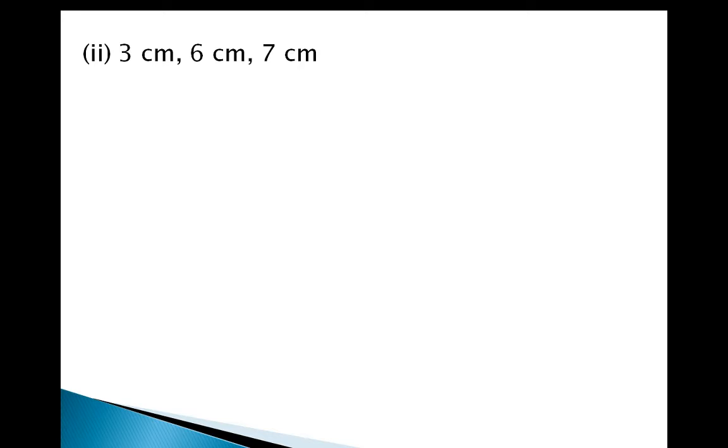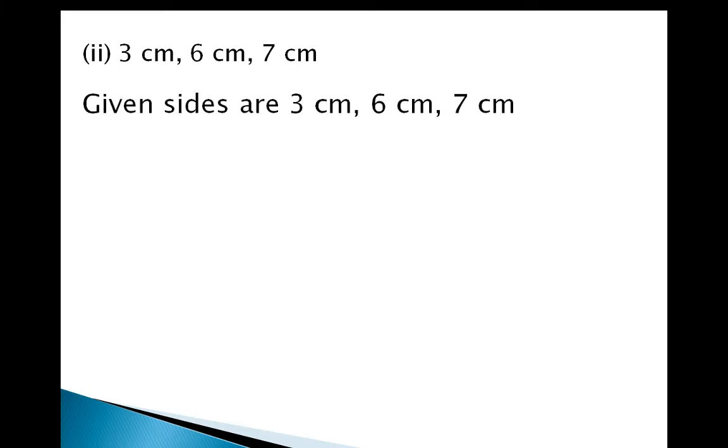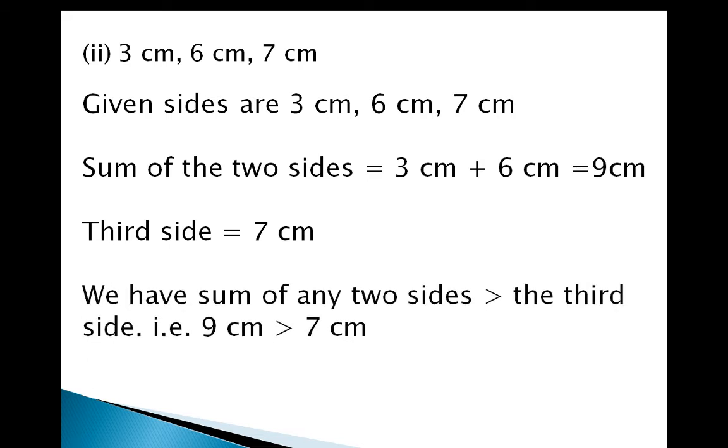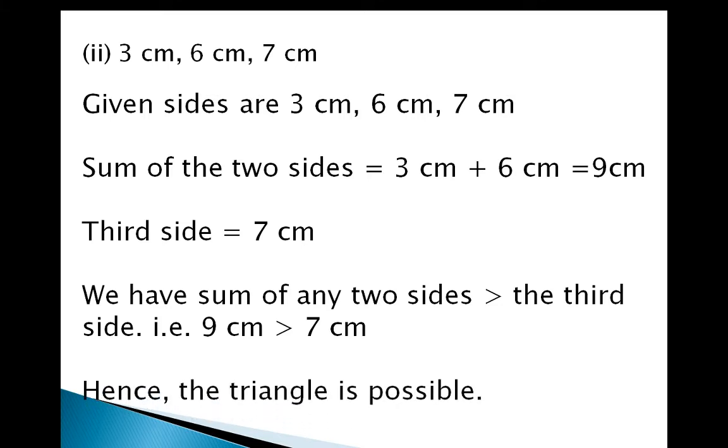Second: 3 centimeter, 6 centimeter and 7 centimeter. The larger side is 7 centimeter and the other two sides are 3 centimeter and 6 centimeter. Sum of the two sides is 3 centimeter plus 6 centimeter, equal to 9 centimeter. The third side is 7 centimeter. So the sum of two sides is greater than the third side, that is 9 centimeter is greater than 7 centimeter. Hence the triangle is possible.